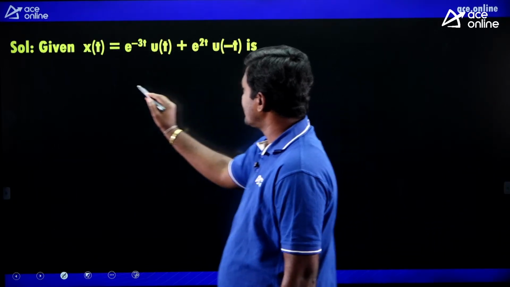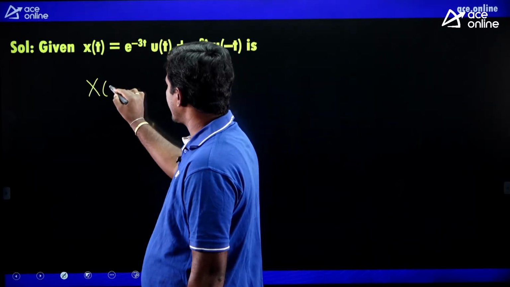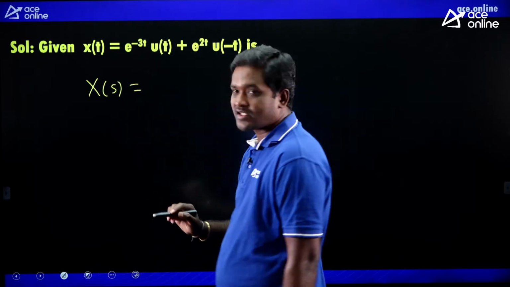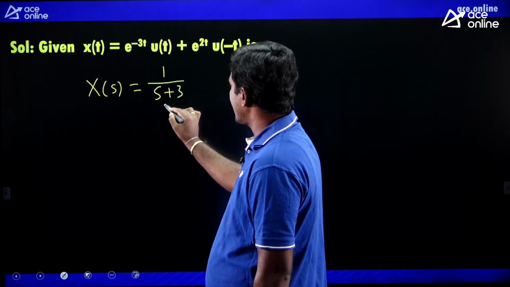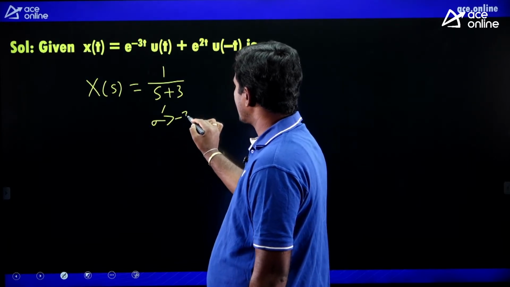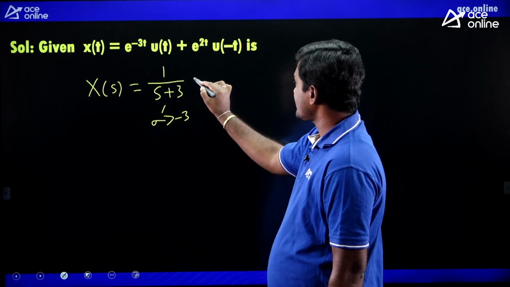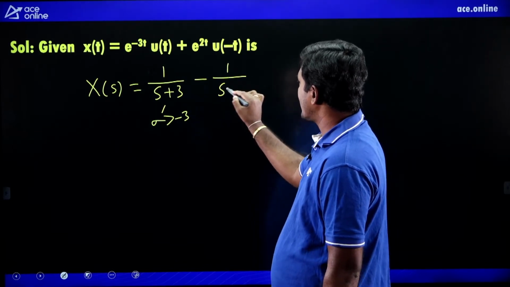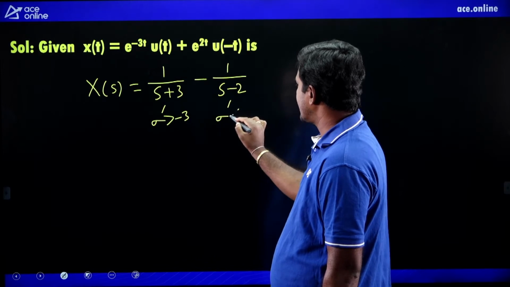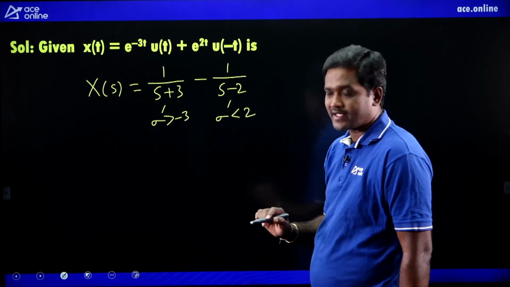Find the Laplace transform. What is the Laplace transform of e power minus 3t u of t? 1 by s plus 3, and the ROC is sigma greater than minus 3. What is the Laplace transform of e power 2t u of minus t? Minus 1 by s minus 2, and the ROC is sigma less than 2.